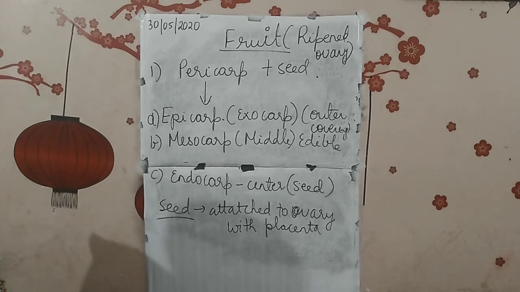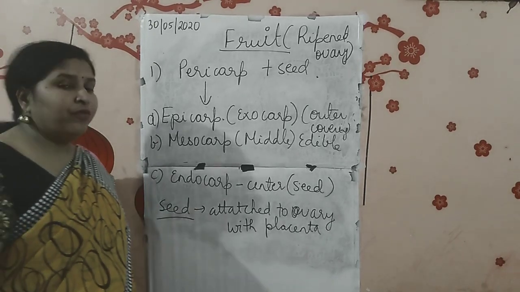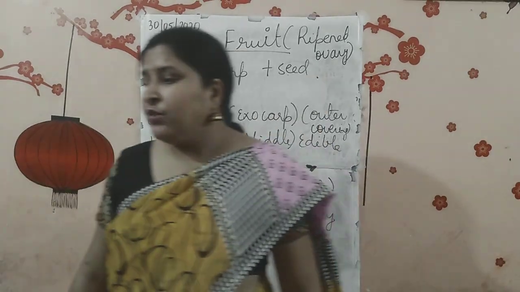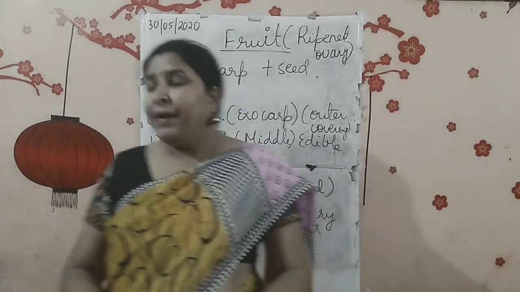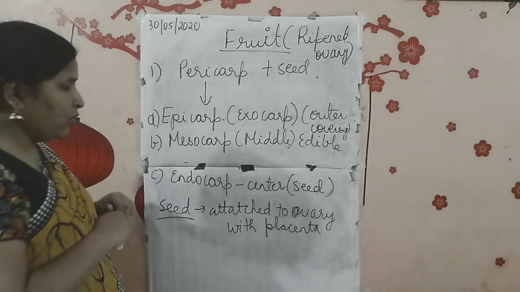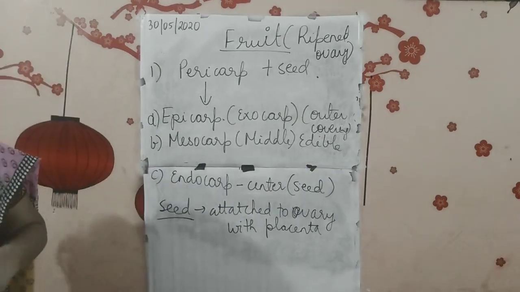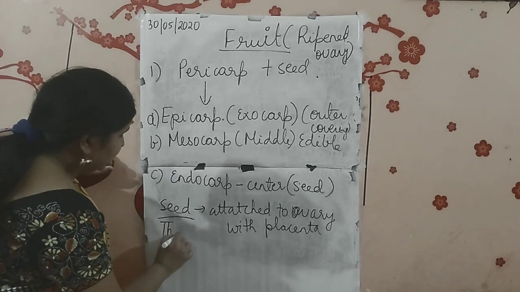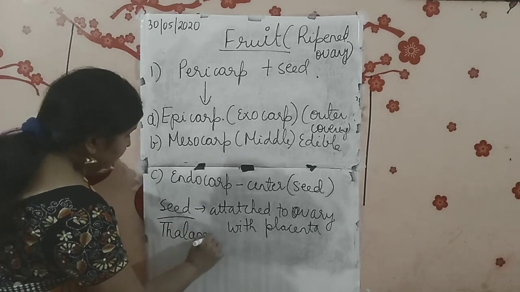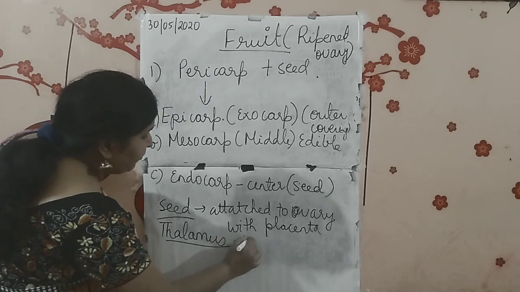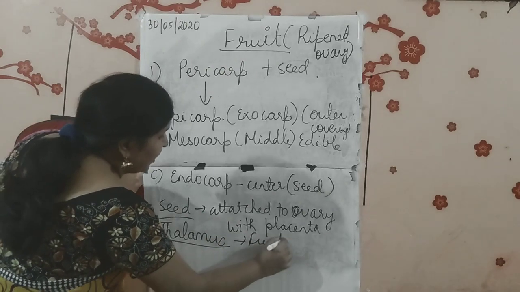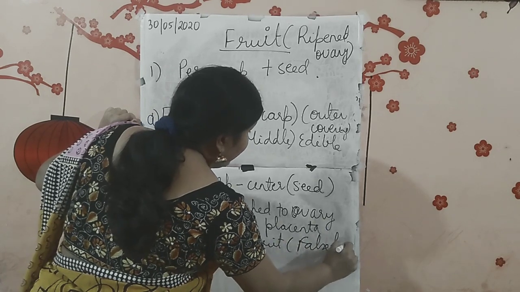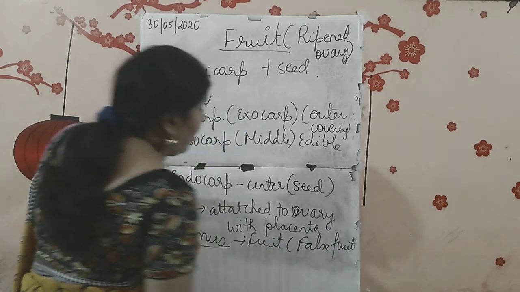Now what happens to the seed? It remains attached to the ovary with the placenta. Is that clear to you? So we were just talking about fruit, but what happens sometimes? Sometimes the thalamus, do you remember thalamus, receptacle? The thalamus also changes into fruit. Now this kind of fruit is called the false fruit.